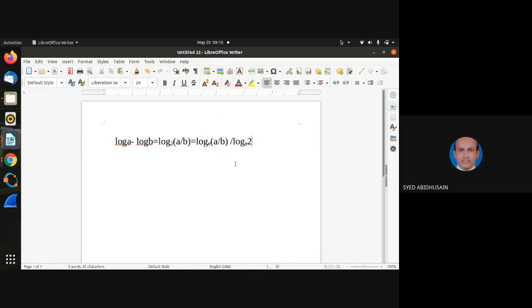I think you have forgotten the laws of logarithm. Simple it is. Log of a by b to the base 2. I applied the change of base rule, so it becomes log of a by b to the base c. Instead of base 2, I want base c, because using a calculator you can calculate to the base c or to the base 10. You can't calculate to the base 2 in the calculator. Now log of a by b to the base c divided by log of 2 to the base c. Hopefully you have understood, right?